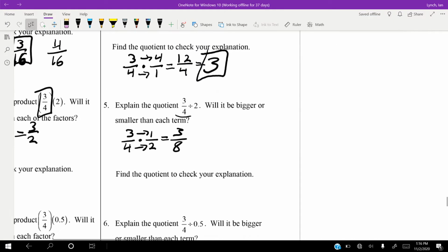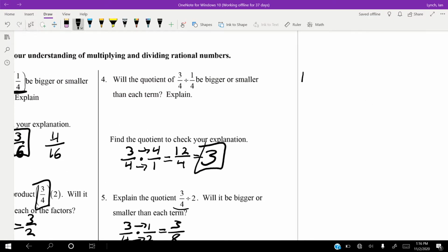So if we multiply by a fraction, it gets smaller. But if we divide by a fraction, it gets bigger.